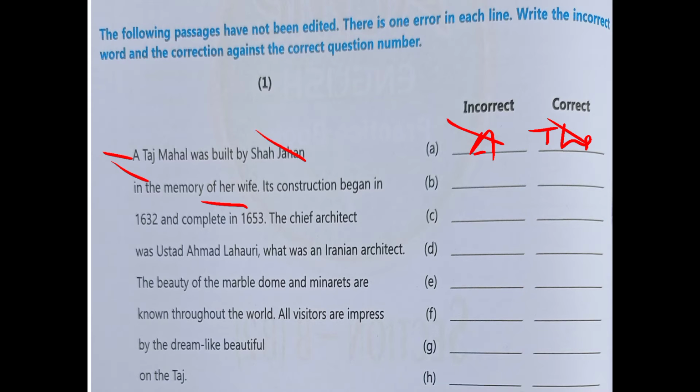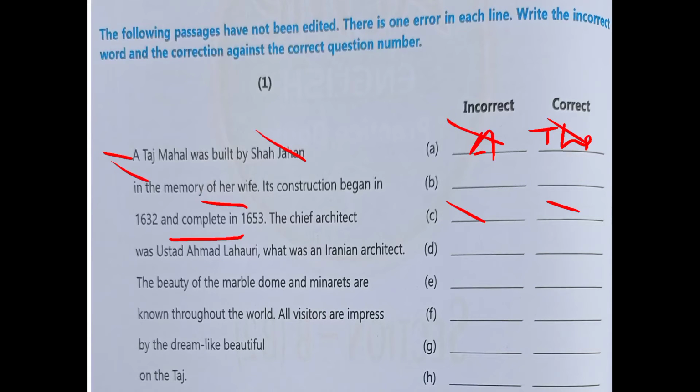Now next, began in 1632 and complete in 1653. You can check here that the mistake is of tense, because the tense is in past. तो जो चीज़ें past में चल रही हैं, on that basis we have to see that completed in 1653. It will not be complete, it is completed. तो यहाँ पे completed करेक्ट के अंदर आएगा, और complete यहाँ पे मिस्टेक है.